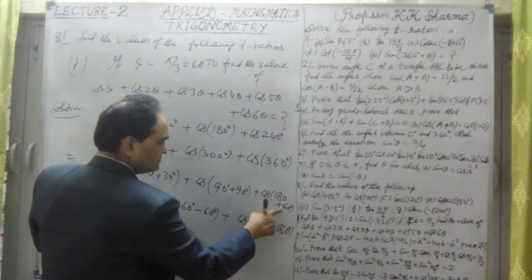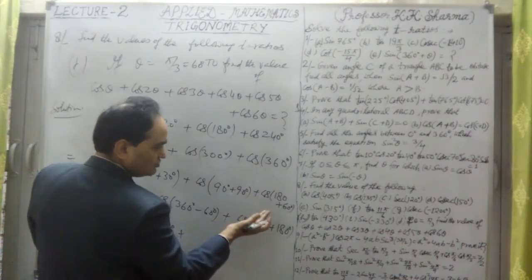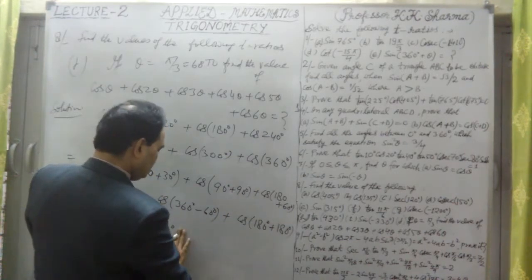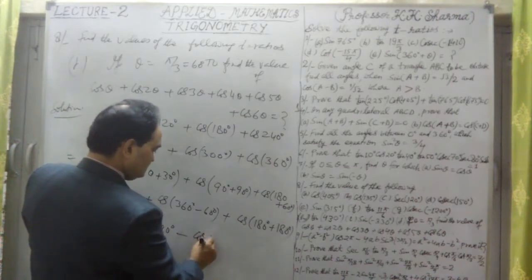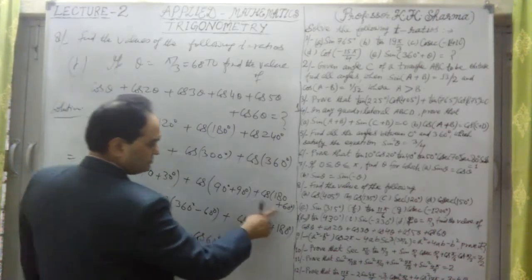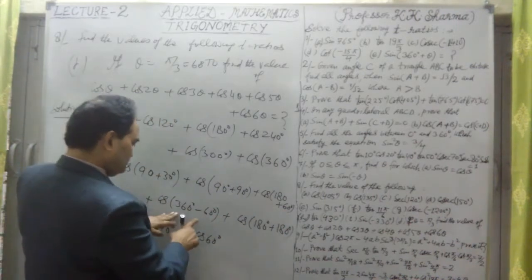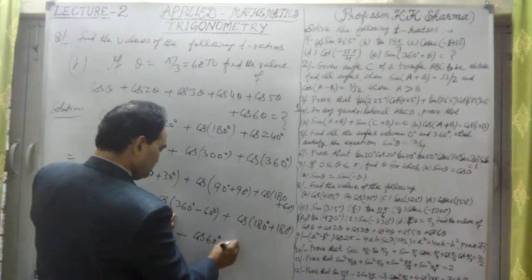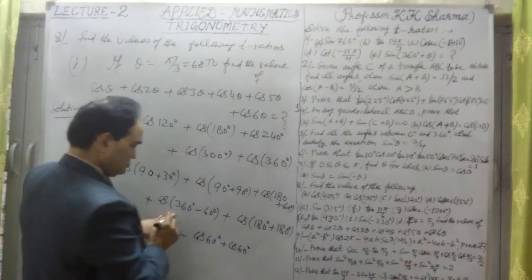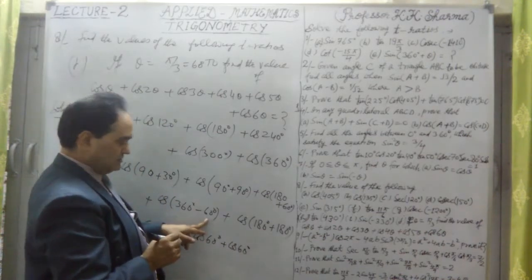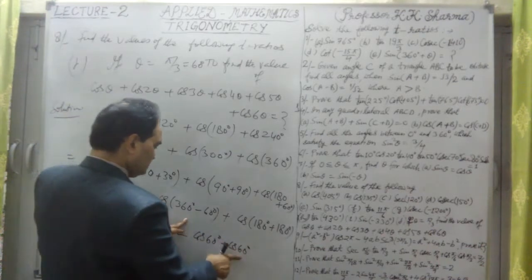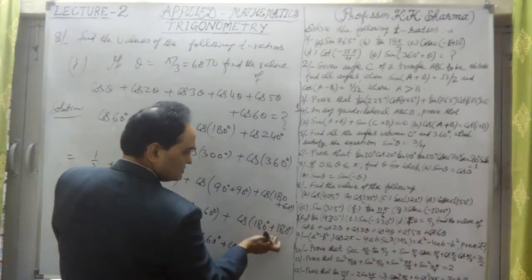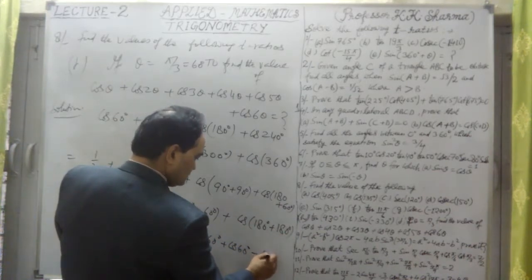Plus cos of 180 plus theta. This is third quadrant, and in the third quadrant cos is negative. So cos of 180 plus theta is minus cos theta. Let me write here minus cos 60 degree. Then cos of 360 minus theta lies in the fourth quadrant, where cos is positive. It is plus cos 60 degree. And then cos of 180 plus 180, third quadrant, cos is negative, so this is minus cos 180 degree.